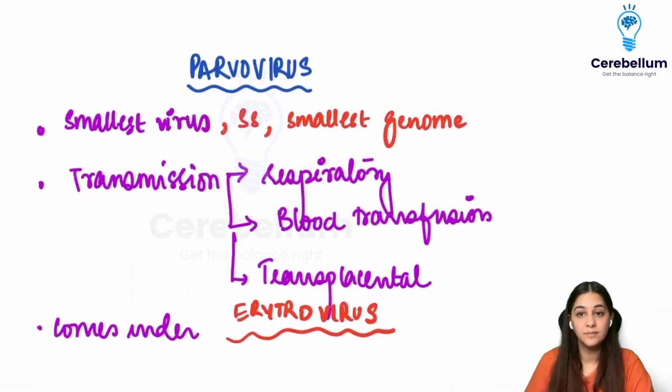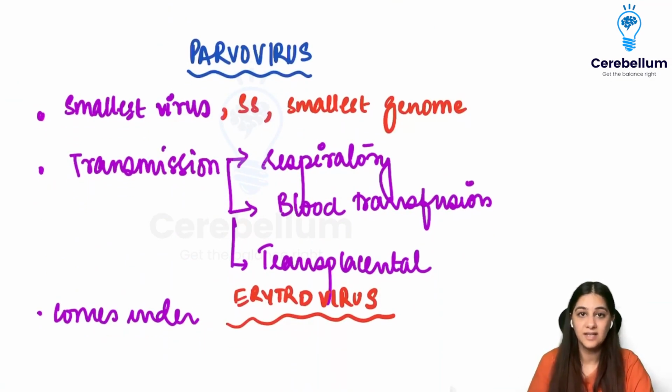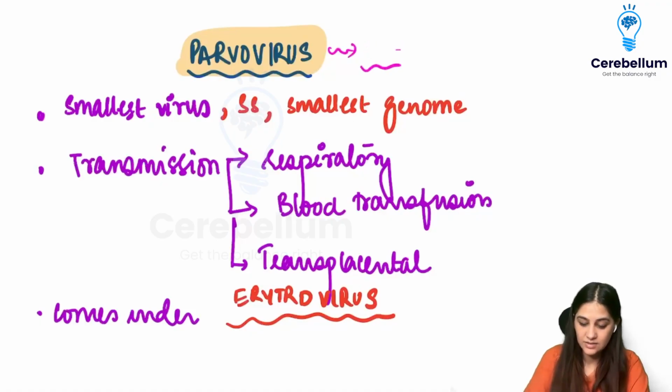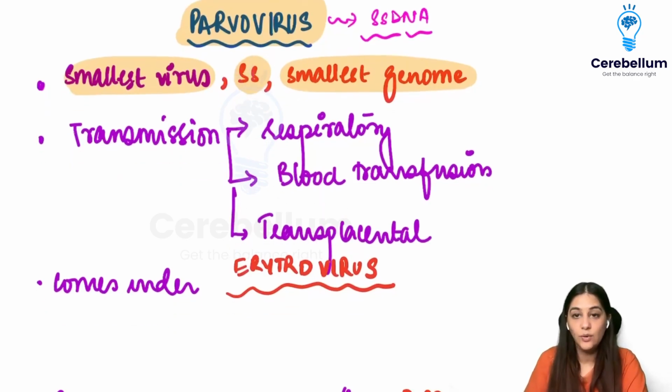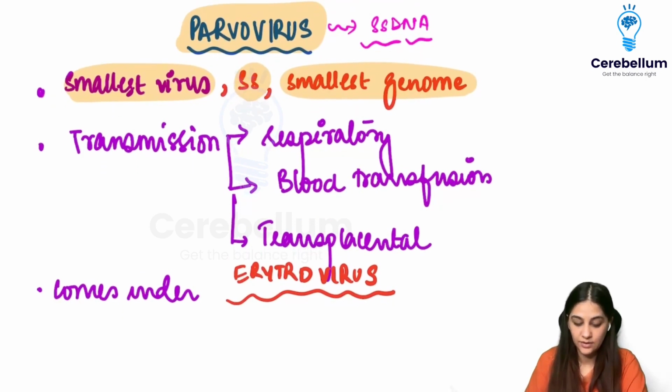That completes our herpes, and now we're going to move to the next DNA virus, which is parvovirus. Parvovirus is also a DNA virus, but the only thing here is that it is a single-stranded DNA virus. So parvo says that I am the smallest because I have a single-stranded structure, and that is why I also have the smallest genome, right? Though I am a DNA virus, I am extremely small. Transmission of parvovirus is by the respiratory route, blood transfusion, or even transplacental.